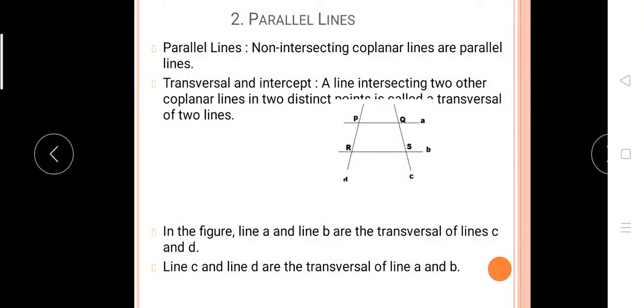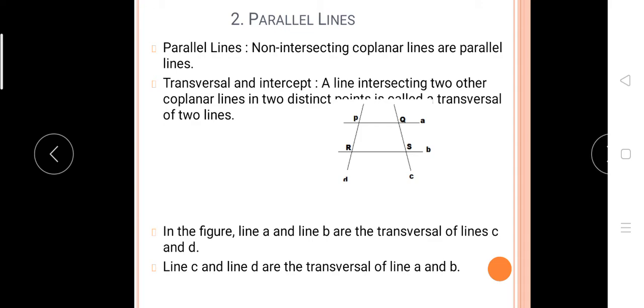Good morning, students. Today I am going to start your second lesson of geometry, that is parallel lines. So before parallel lines directly start, I will explain to you what is transversal, what is intersect, related concepts regarding the parallel lines. Parallel lines all of you know very well.